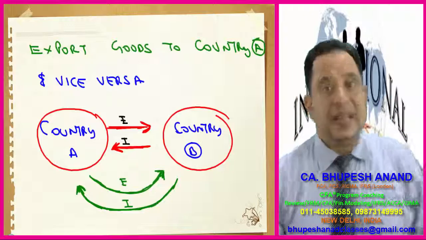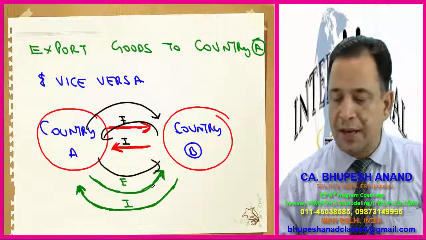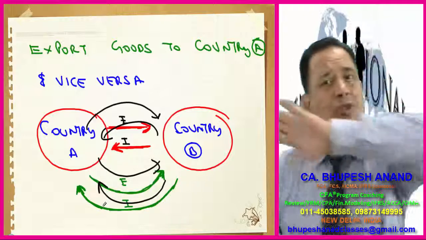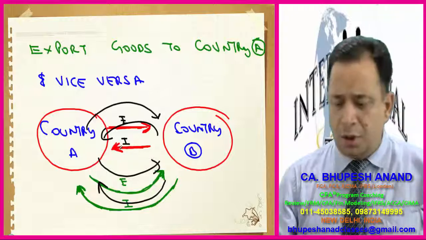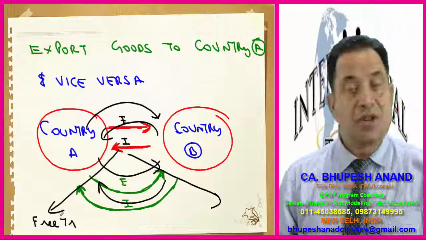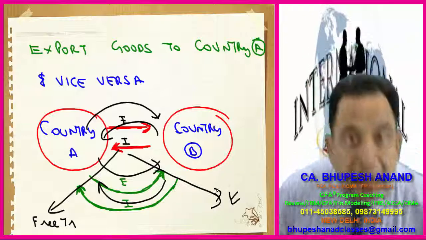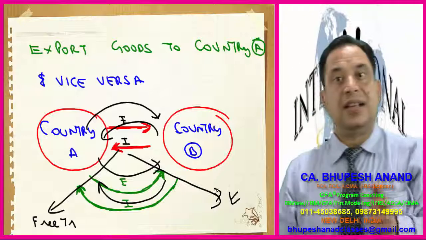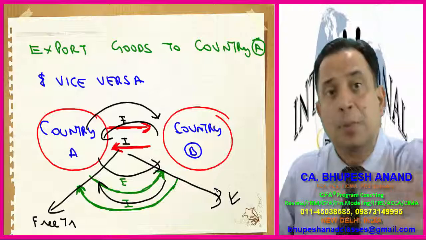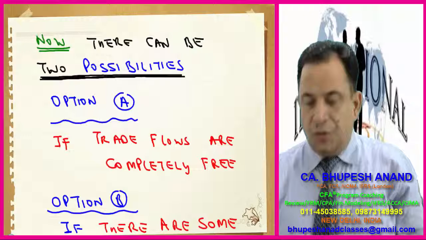Now the point is, if it is allowed to import, or allowed to export, as the case may be, if there is free trade, there is no restriction to that. Now there can be two possibilities: that there is free trade and there are no restrictions, one can go and come, and secondly, there are restrictions. For example, this component can be imported, or no import is allowed, or 100% customs duty will be charged, like this. So what will happen in that case?